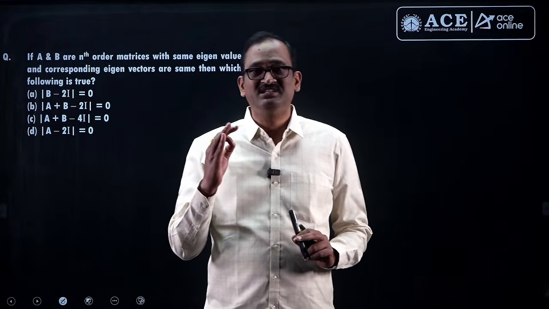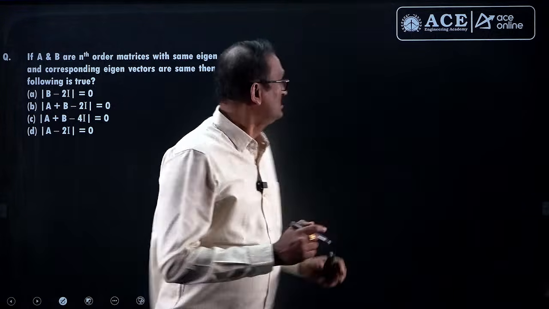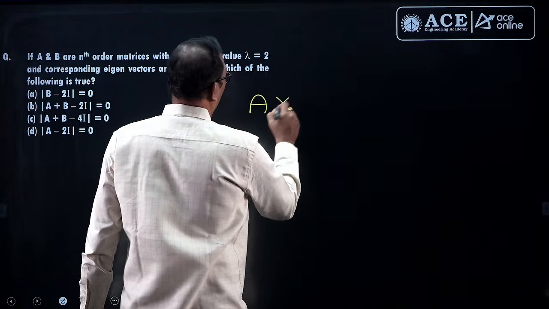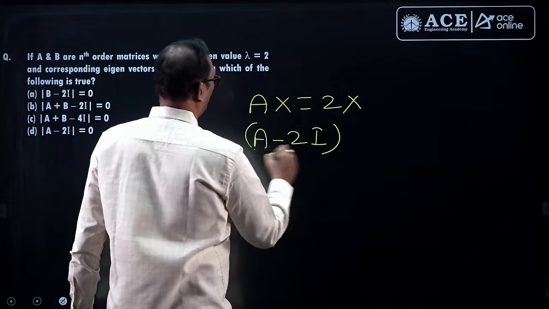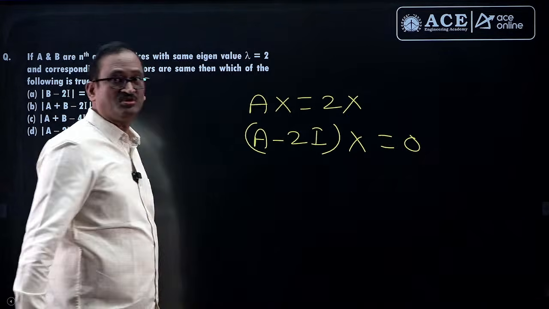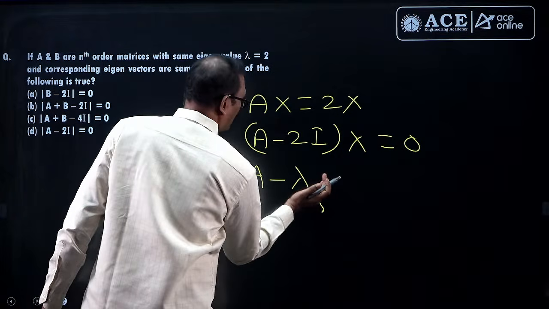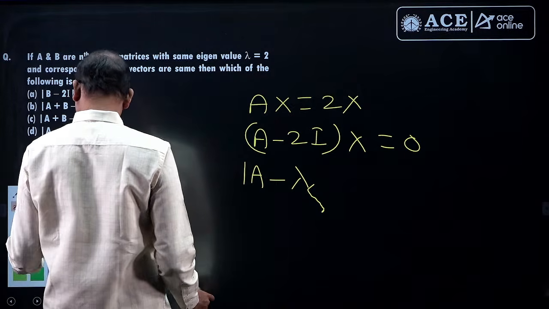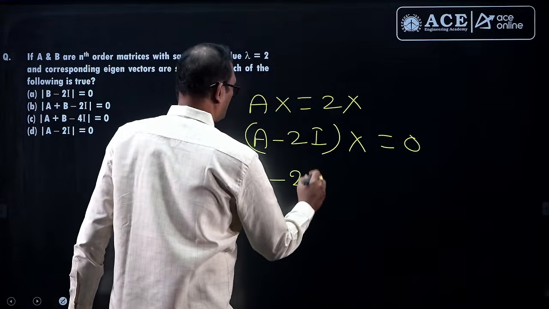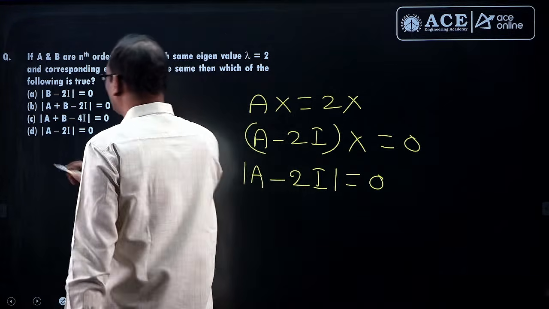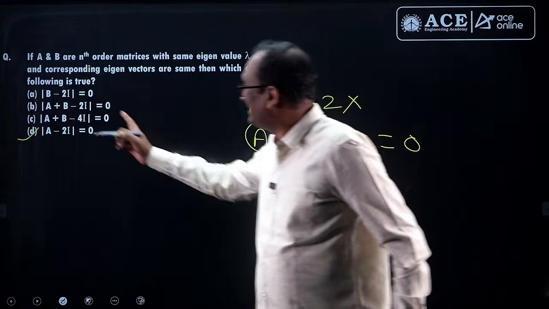As you all know, A is a matrix, so one of the eigenvalues is given to be 2. If one of the eigenvalues is 2, then I can write Ax equal to 2x. So that is A minus 2i into x equal to 0. To get the eigenvalues, I can write determinant of A minus lambda I. So determinant of A minus 2i equal to 0, and hence accordingly option D is correct. Moreover, matrix B will also have the same eigenvalue.